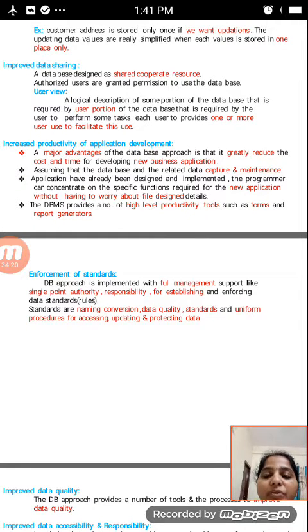And the next one is the user view. A logical description of some portion of the database that is required by the user to perform some tasks. Each user is provided one or more user views to facilitate this use. Everyone should use these facilities. User view improves data sharing, whenever we want to share this data, everyone can use it.